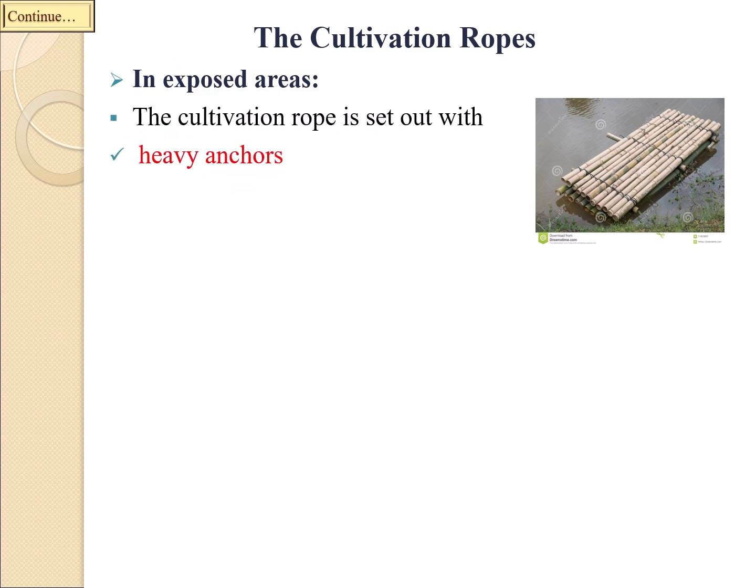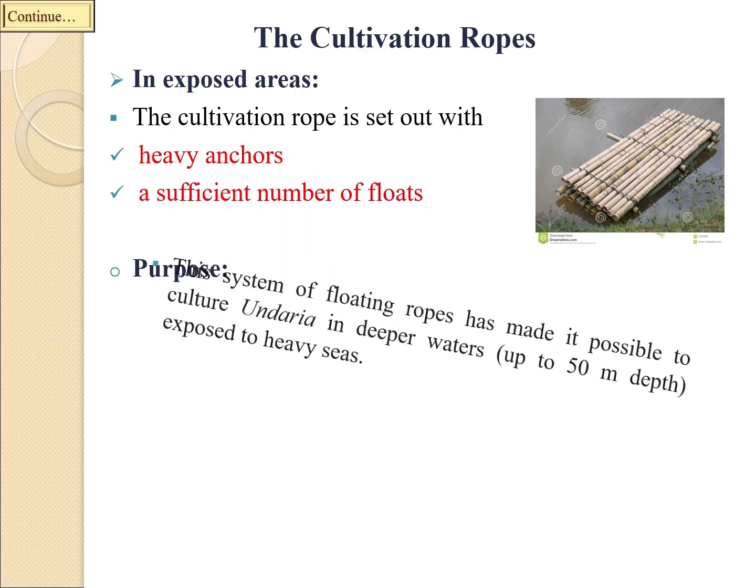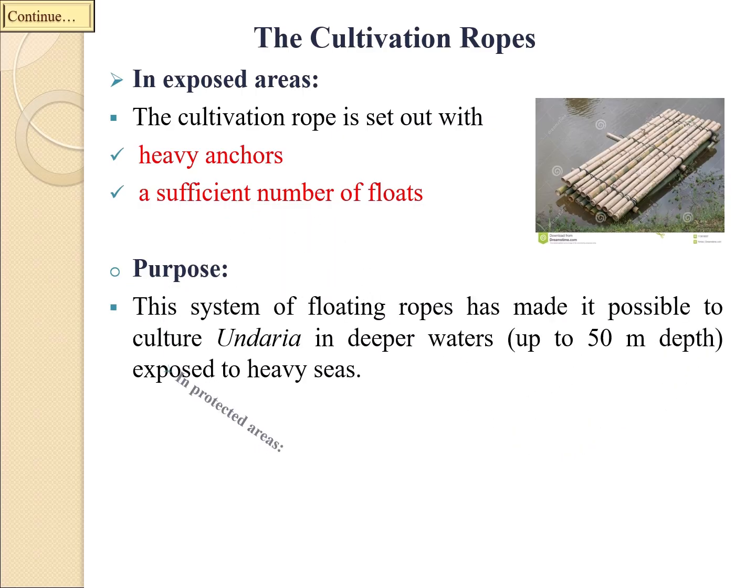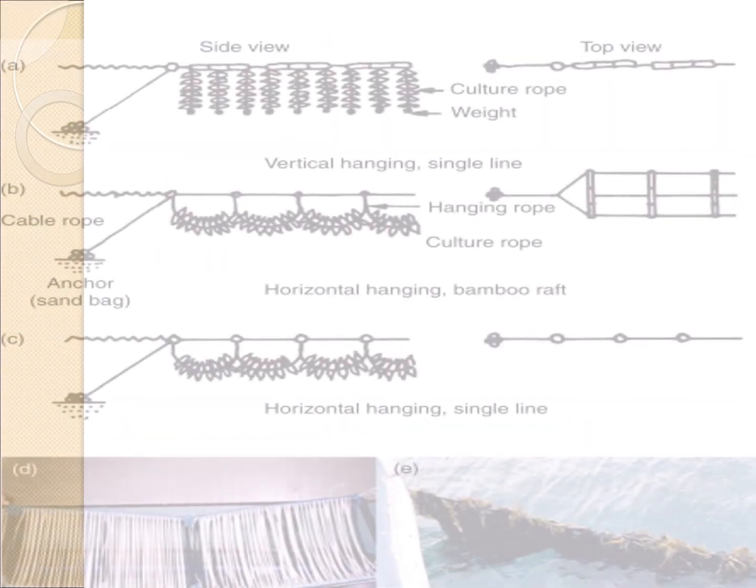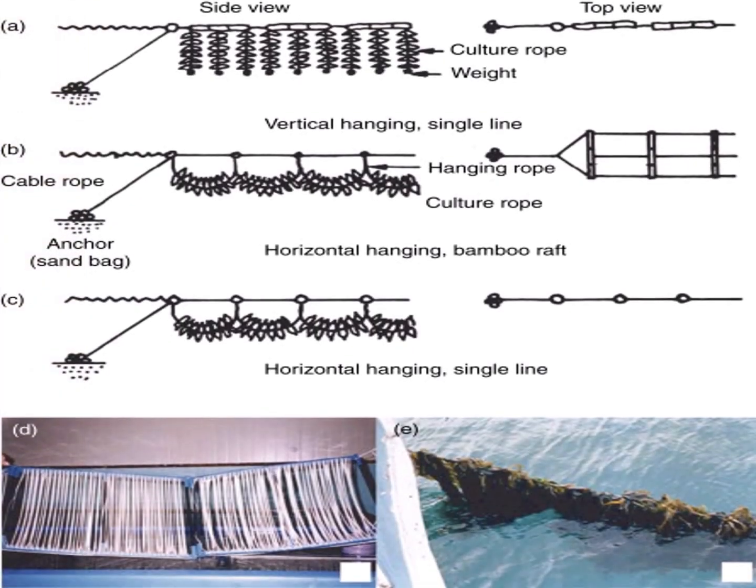In exposed areas, the cultivation rope is set out with heavy anchors and a sufficient number of floats. This system has made it possible to culture Undaria in deeper waters exposed to heavy seas. While in protected areas like bays, the ropes can be stretched out on rafts.